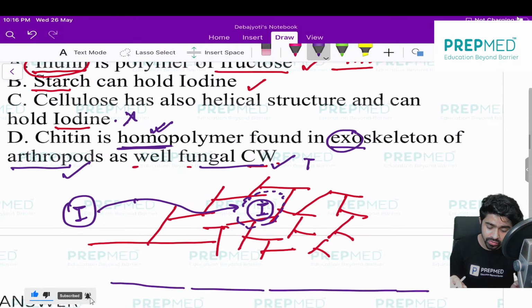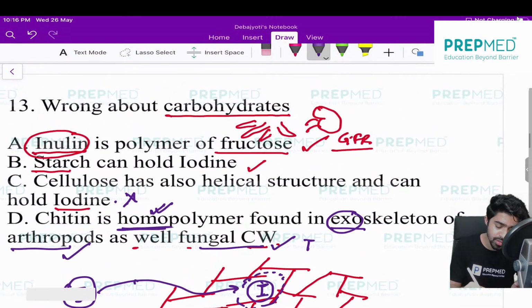So the absolutely wrong statement is option C.